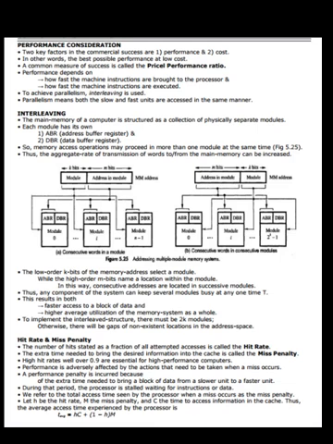Interleaving. The main memory of a computer is structured as a collection of physically separate modules. Each module has its own ABR, address buffer register, and DBR, data buffer register. So, memory access operations may proceed in more than one module at the same time. See the figure 5.25. Thus, the aggregate rate of the transmission of words to or from the main memory can be increased.